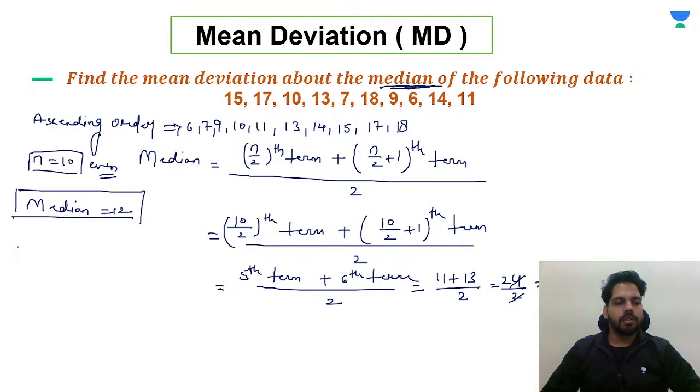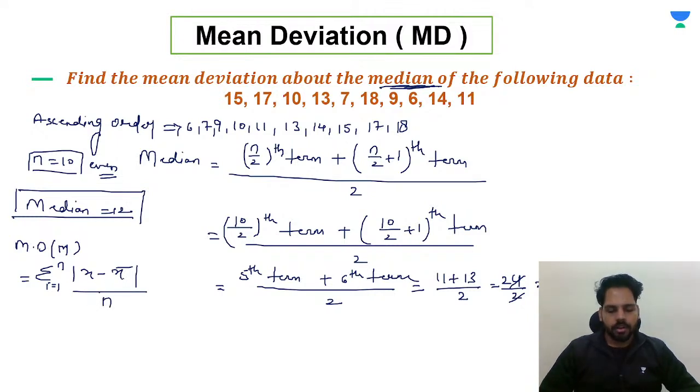Now as we know, if we have to find out the mean deviation about the median, that will be equal to the summation of i from 1 to n, modulus of x minus x bar, divided by n.